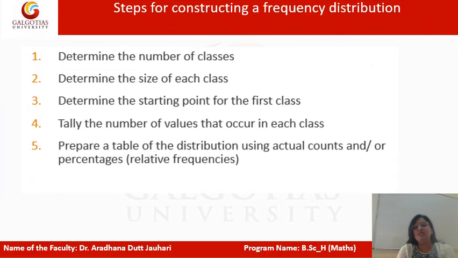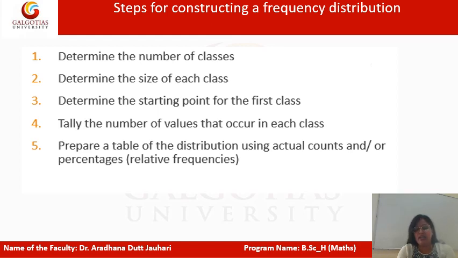Now, the steps for constructing a frequency distribution: you must know the number of classes, you must know the size of the class, determine a starting point of the first class, tally the number of values that occur in each class and prepare the table.